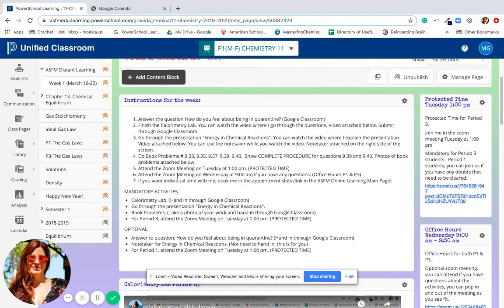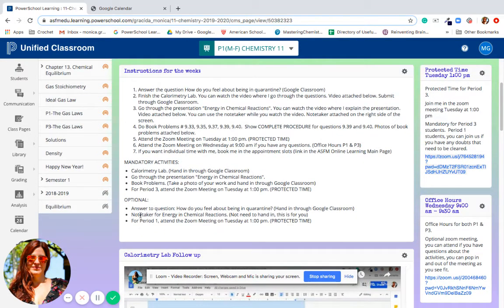Okay, I added here mandatory activities and optional activities. Mandatory: the calorimetry lab, check the presentation, make the book problems, hand them in on Google Classroom. And for period 3, attend the protected time meeting on Tuesday. Optional: the discussion of how you feel about being in quarantine. Optional: the note taker. And for period 1, optional: the Zoom meeting on Tuesday, which is protected time for period 3. In case you have questions or you want to come and pop by, you're welcome to do so.